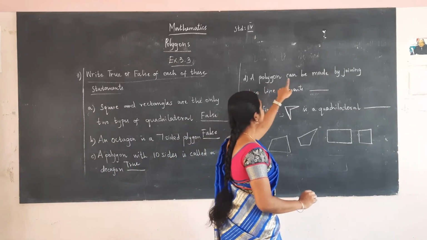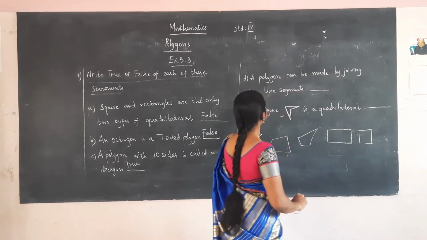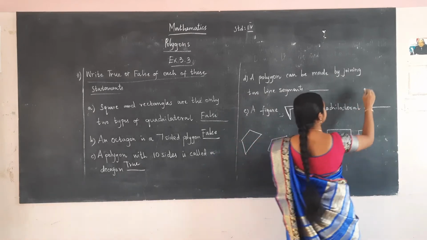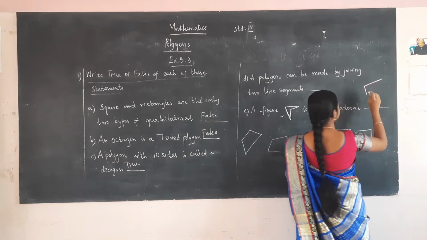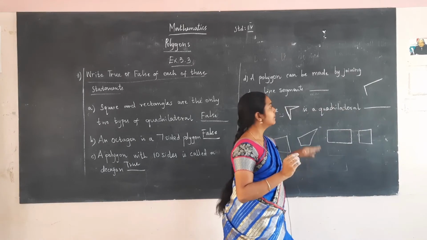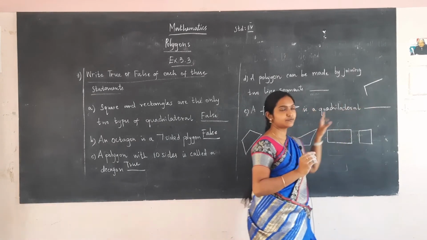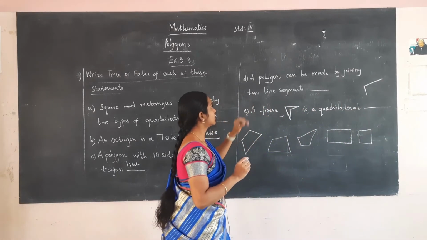A polygon can be made by joining 2 line segments. I have joined 2 line segments but it does not form a closed figure. So, this is false.